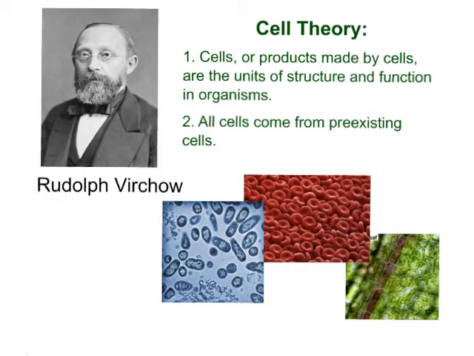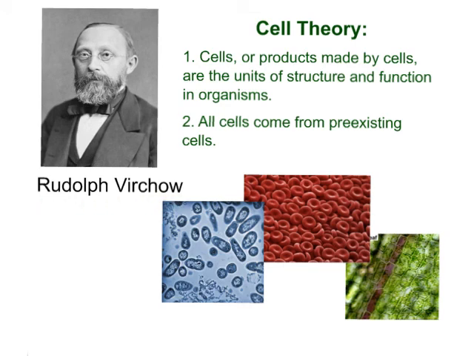And this is the part of the cell theory that is so important. All cells come from pre-existing cells. So cells don't just randomly appear or come from air or come from spoiled food. Cells come from cells. And that was a very novel idea at the time. Cells or products made by cells are the units of structure and function in organisms. They are the basic unit of life. These 2 points right here make up what we call cell theory.